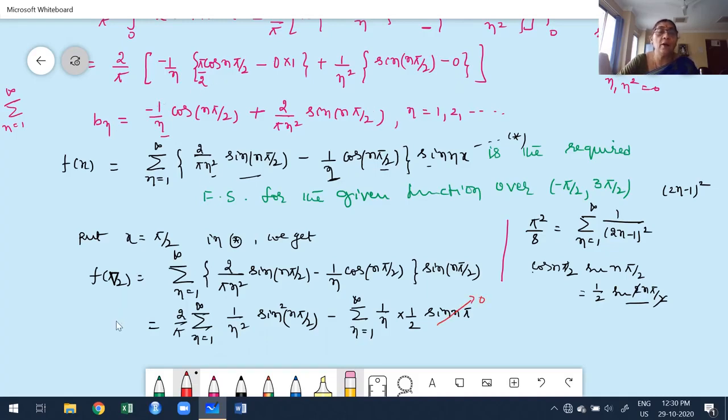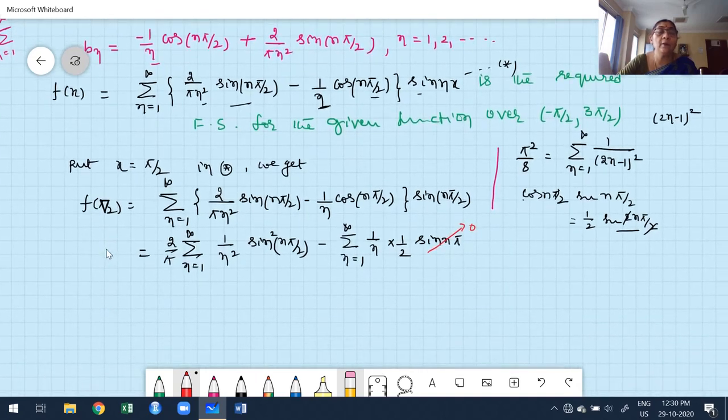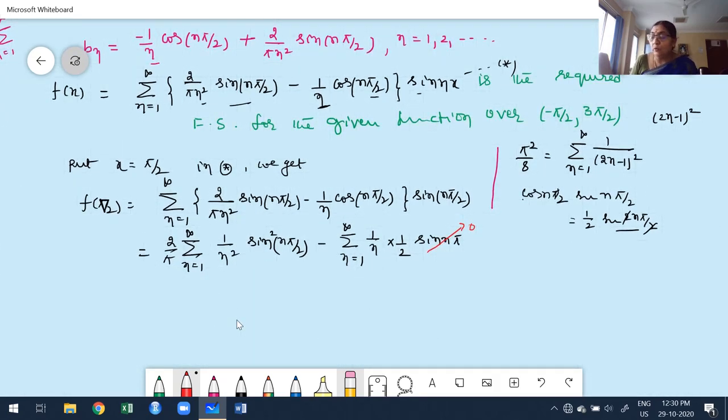Next, I want to find f of pi by 2. Now you know what my f of x is. What is the f of x they gave? f of x is actually 0 in the range minus pi by 2 to plus pi by 2, and pi by 2 to 3 pi by 2.